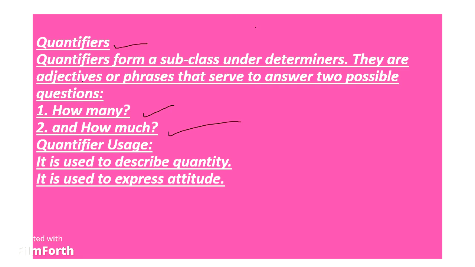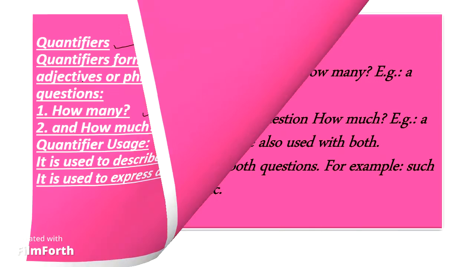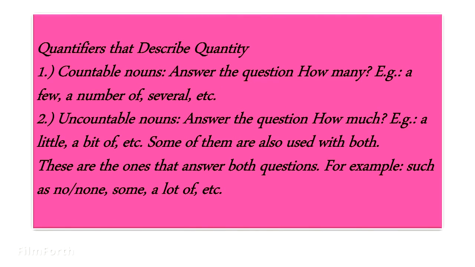Quantifier usage. It is used to describe quantity and it is used to express attitude. These both things we are going to discuss in our next slide. Quantifiers that describe quantity. A third one is also there that was not mentioned there. You will be knowing it later. First is countable nouns. Second is uncountable nouns.